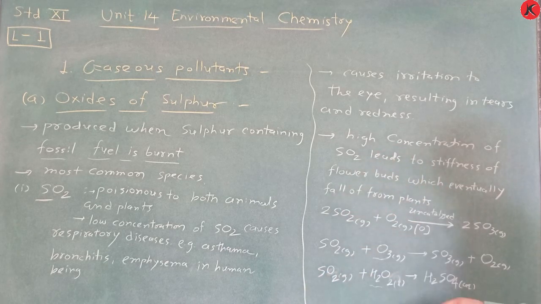So this is all about the oxides of sulfur, which are harmful. This sulfuric acid is also harmful. Okay, so this is all about oxides of sulfur. Take a screenshot. Now we switch on towards the next, that is oxides of nitrogen.